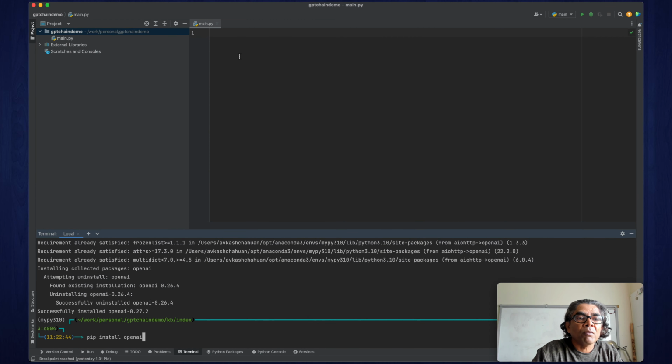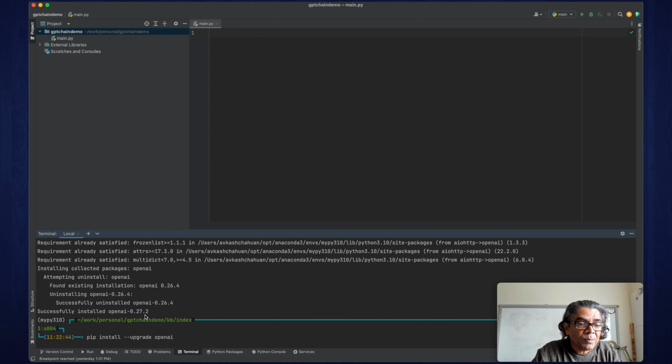So here we have our sample application. It's all empty. There is no code. And I just wanted to show you the libraries which I have installed here. I have OpenAI installed, ChromaDB, Langchain, and tiktoken. I just wanted to let you know that I have upgraded OpenAI to the latest one, which is 0.27.2. If you are using the older 0.26 version, it is very possible that you might get some errors because there is some code change between these two. So having the latest will ensure that you do not get the error.